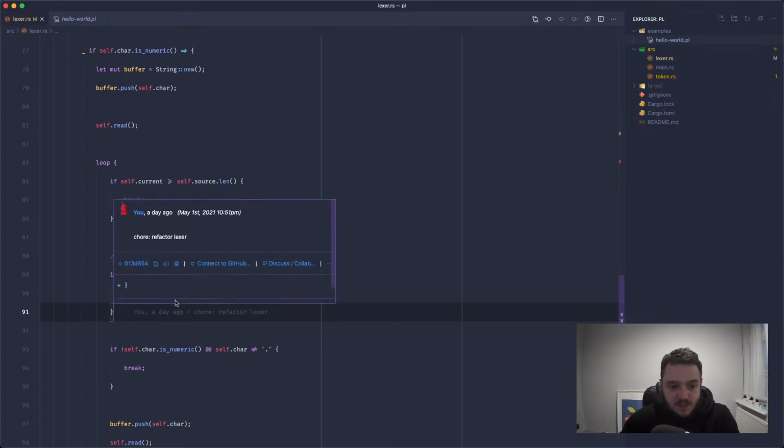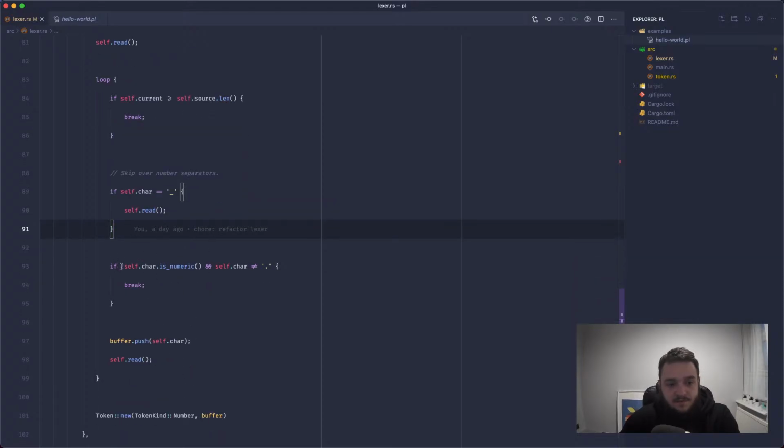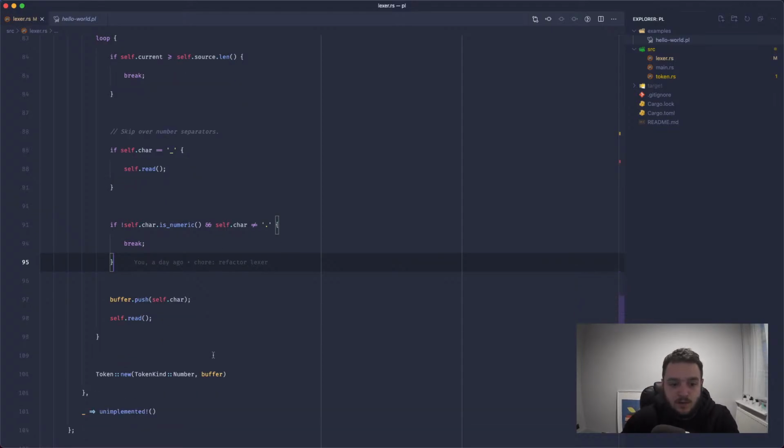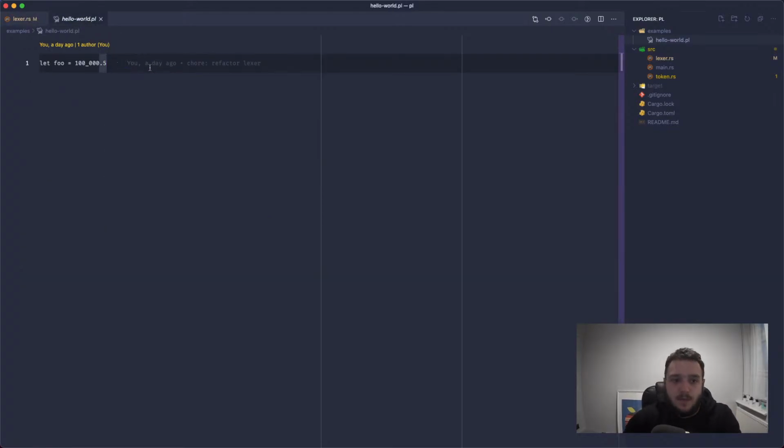And if it is that, we just skip over it. If it's not a numeric number and it's not a period, then we break out of the loop, because this means that we're no longer looking at a number. So if it's white space or a letter, something like that, it will break and it will finish reading the number. Otherwise, we push it and we keep the periods in there, because the idea is that, a bit like JavaScript only has the number type.